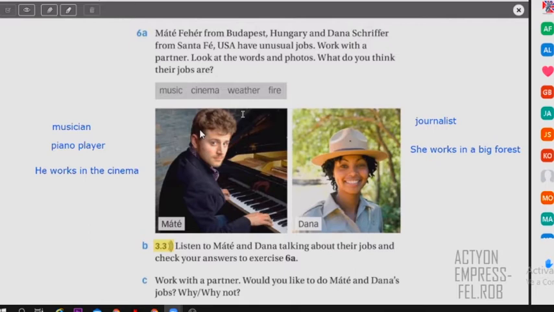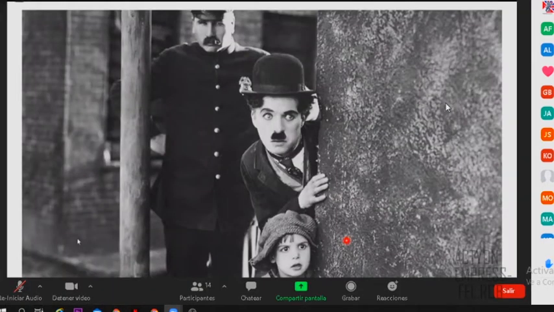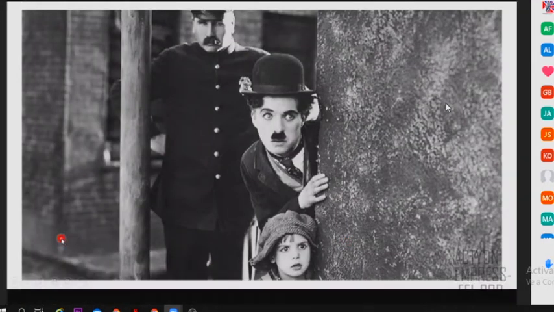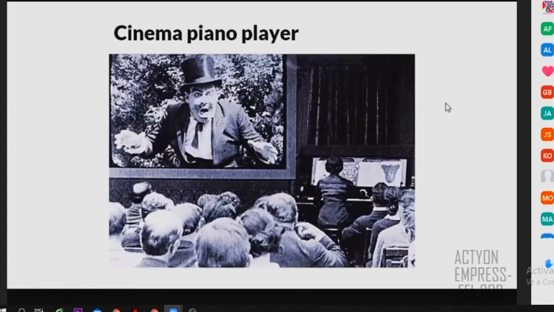Okay, so no ideas, all right, that's fine. Look, I'll show you some extra ideas for this. But so far we have the information of Matei. So let me show you here some other ideas about these jobs. As we said, the job of this person is to play the music in these movies. Look, this is a cinema piano player. That is the name, cinema piano player. So as you can see, this is the movie, very old, many years ago, and this is a pianist, right? So the piano player at the same time as the movie plays the piano live, right? So that is an unusual job, and that is the job of Matei, right?